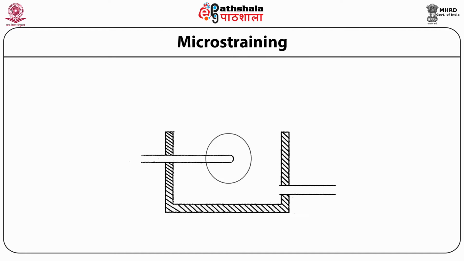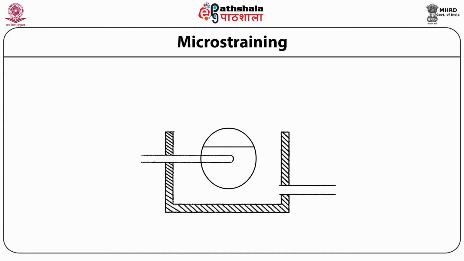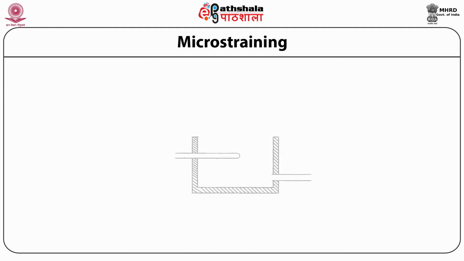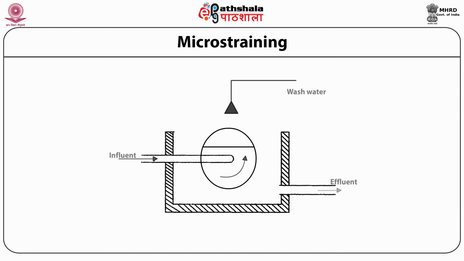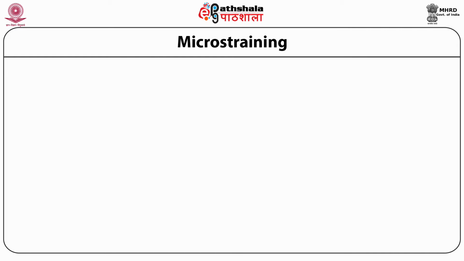Here is the picture of microstraining, where the effluent enters the chamber, wash water continually washes the suspended solids, and the effluent is collected from the outside of the chamber.